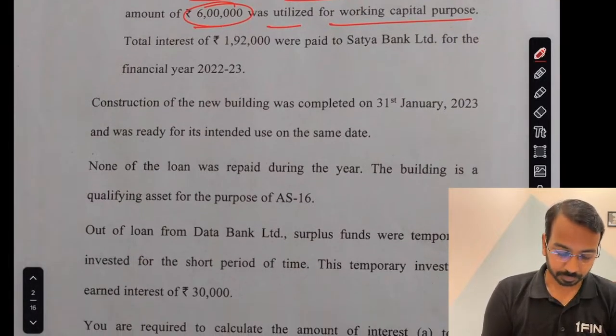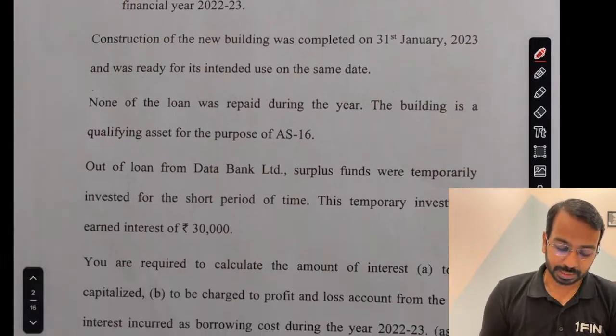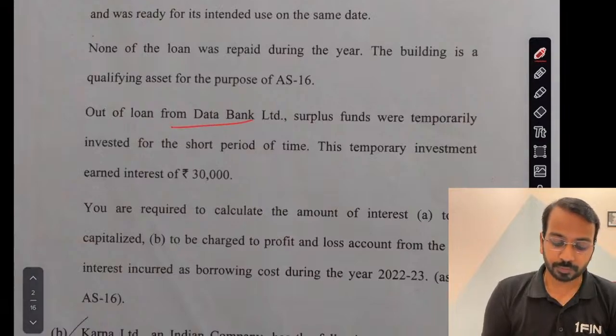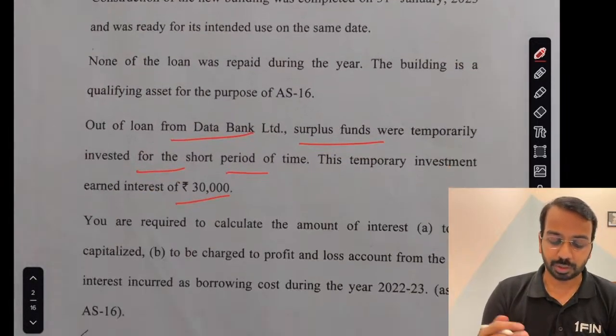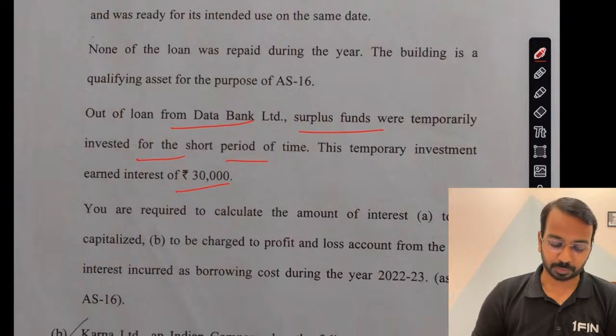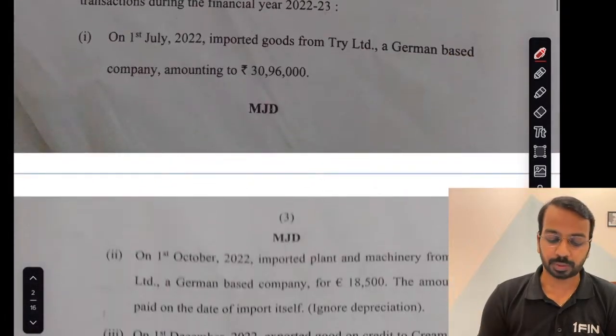And they have also said that out of the loan from the first one, surplus funds were temporarily invested. This we will reduce. So out of that total interest that you pay, you will capitalize a portion and you will expense a portion. So straightforward one, nothing complicated there.